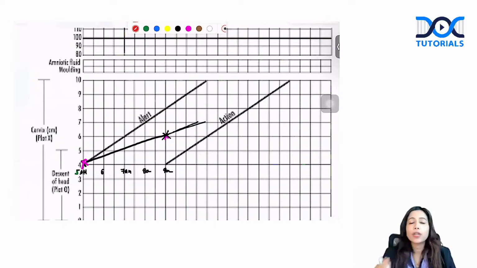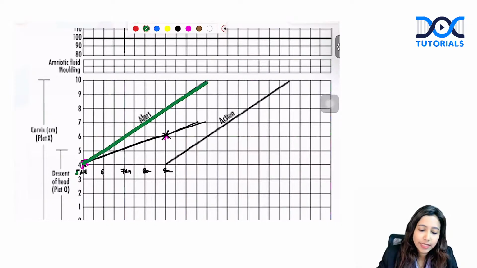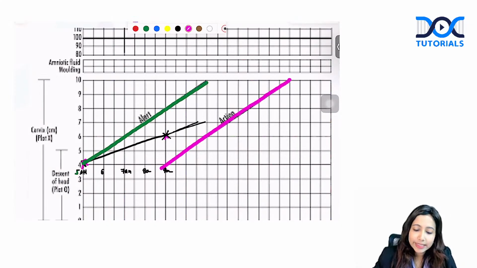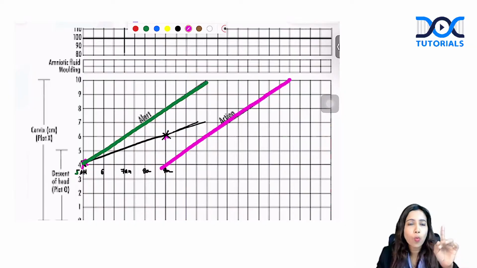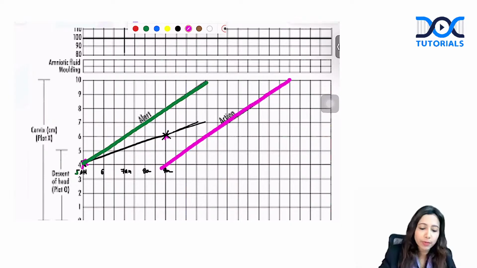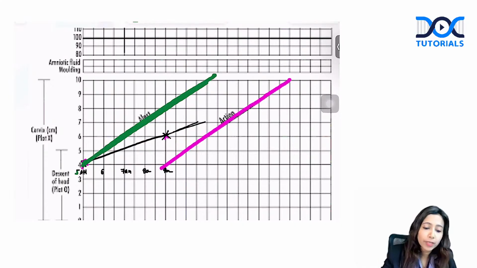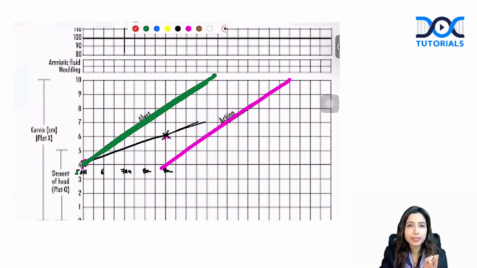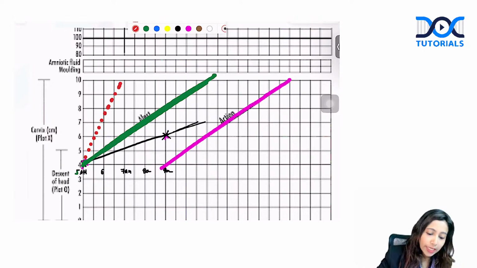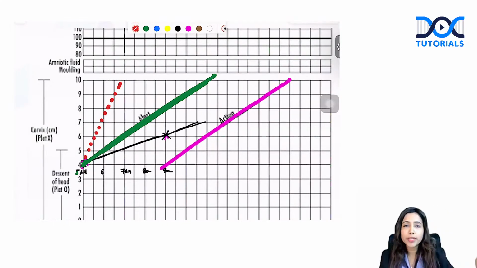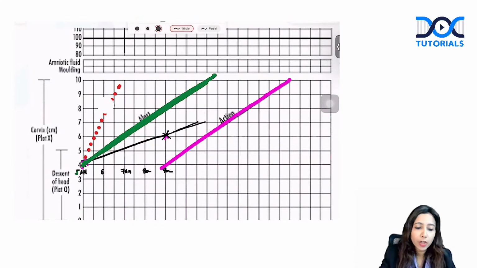See, if you get a partogram like this, what is being shown over here? You have 2 prefixed lines. This is the alert line. The next line is the action line. The alert line is a pre-drawn line, which is at the rate of 1 centimeter per hour. If a patient is progressing 1 centimeter per hour, it will fall on this alert line. If a patient progresses faster than this, what will happen? The plotting will be to the left of the alert line. So any plotting to the left of the alert line is going to be normal. Anything to the right of the alert line is abnormal.